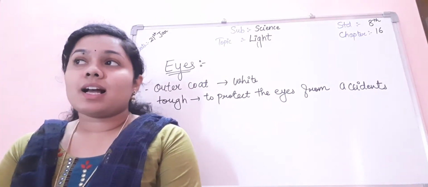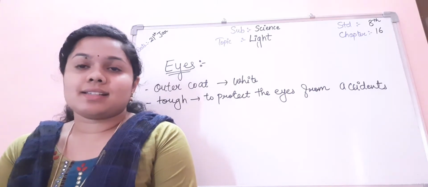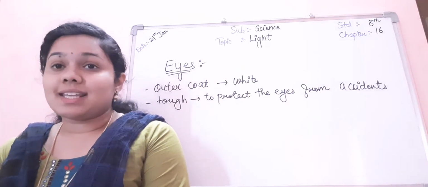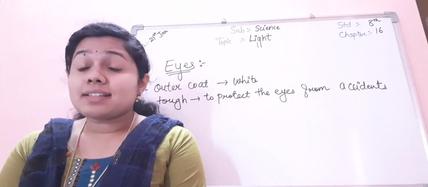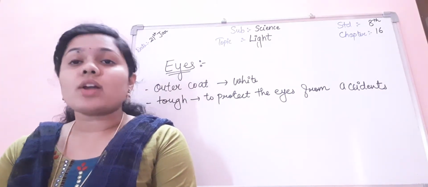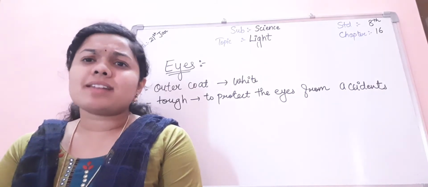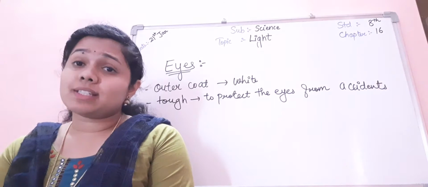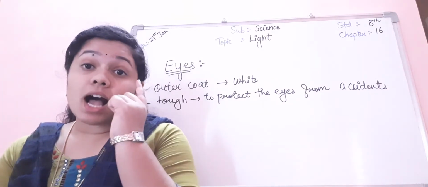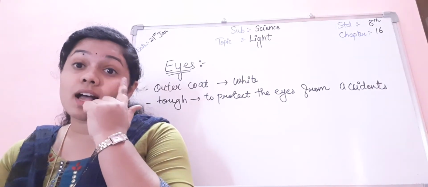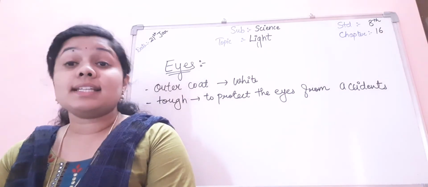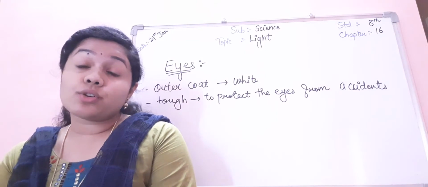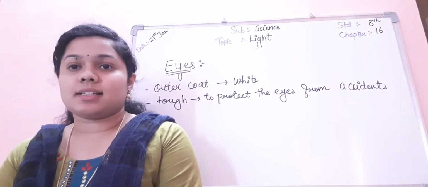So, how will you describe your eyes? What is eyes for you? So you can say that eyes is roughly spherical in shape. Not exactly spherical, but roughly we can say that it is spherical in shape. The second most important thing is the outer coat of the eyes. What is the color of the outer coat of the eyes? It is white in color.